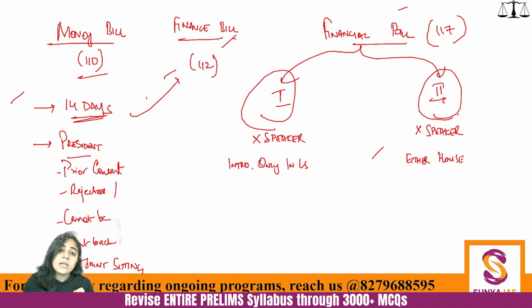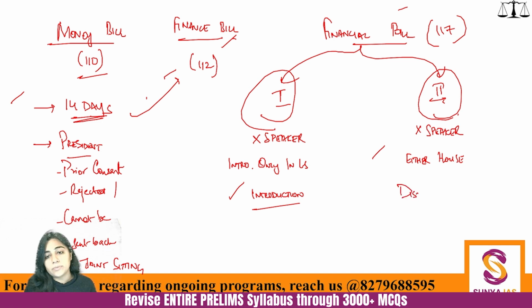As I told you, the first one is nearer to the money bill, so here the presidential recommendation is required at the stage of introduction of the bill. For the second, presidential approval is required during the discussion.